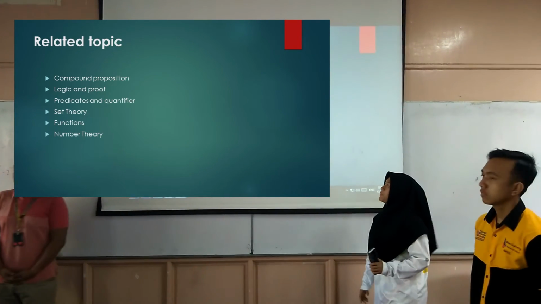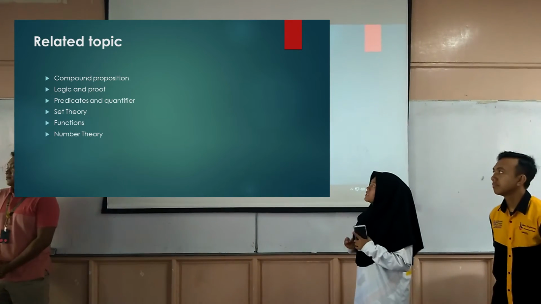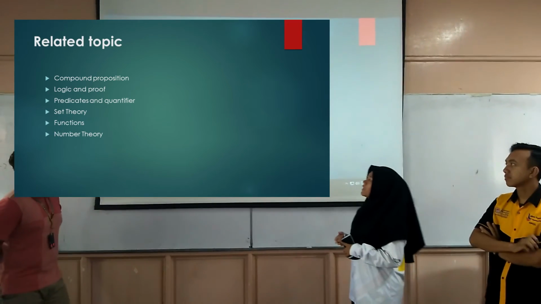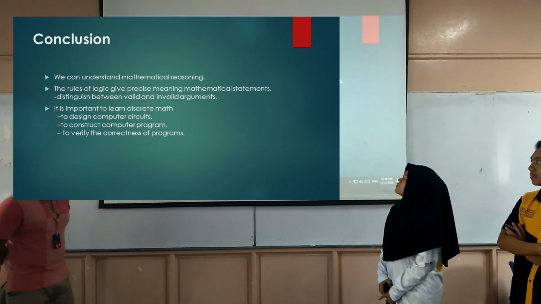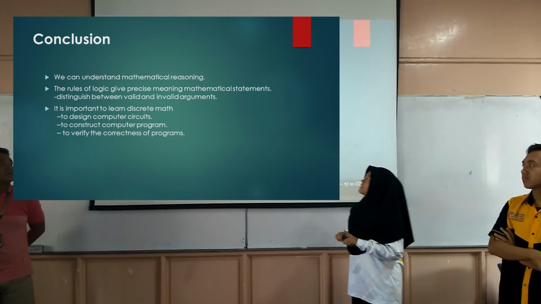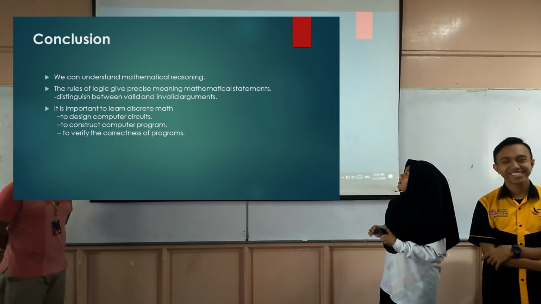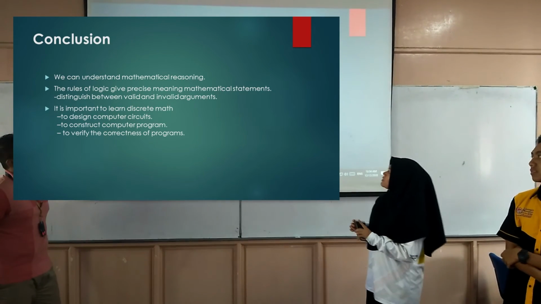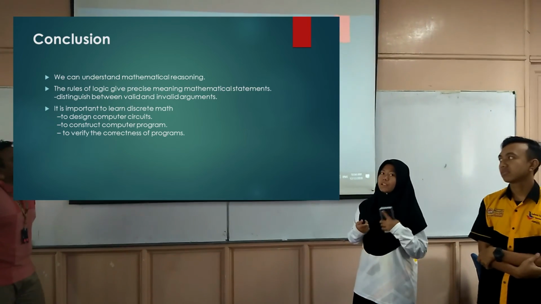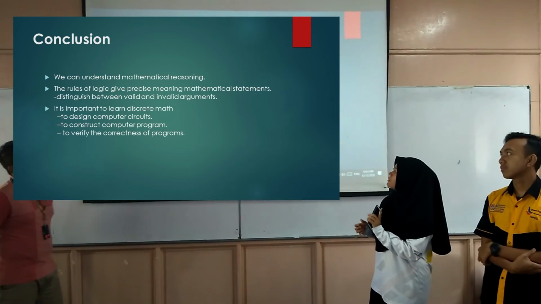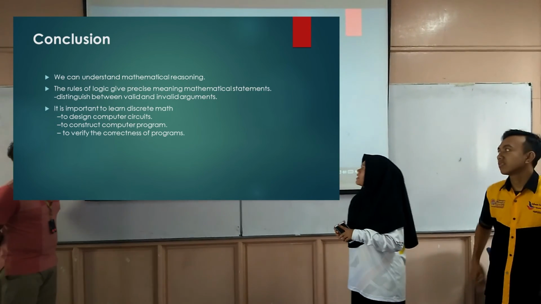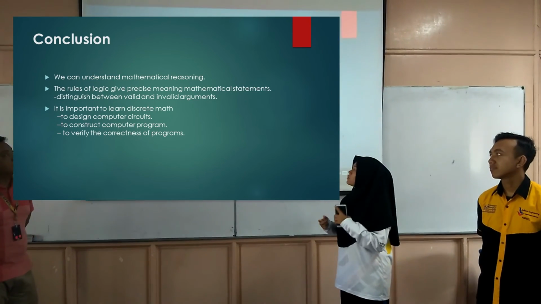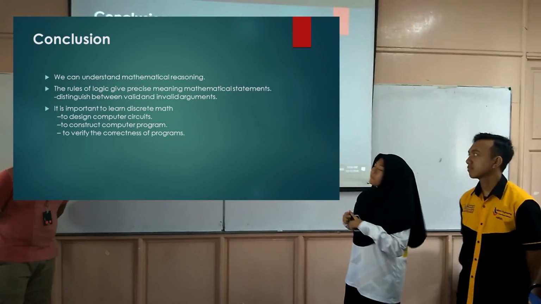So the related topics are compound proposition, logic and proof, predicates and quantifiers, set theory, function, and number theory. The conclusion is we can understand mathematical reasoning, and the rules of logic give precise meaning to mathematical statements and distinguish between valid and invalid arguments. It is important to learn discrete math to design computer circuits, to construct computer programs, and to verify the correctness of programs.